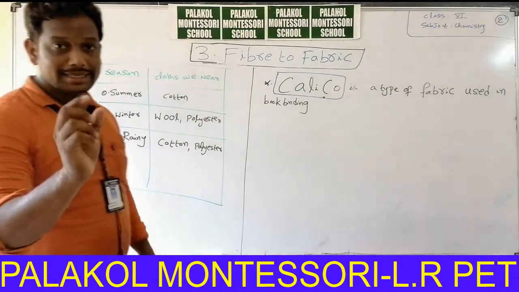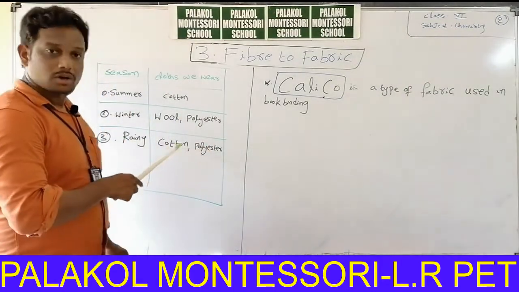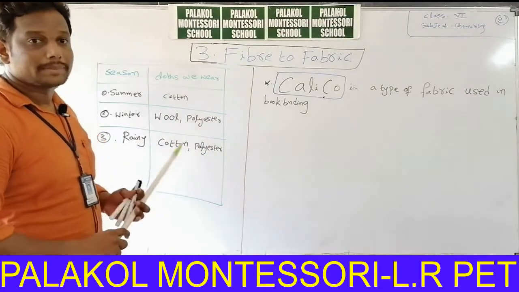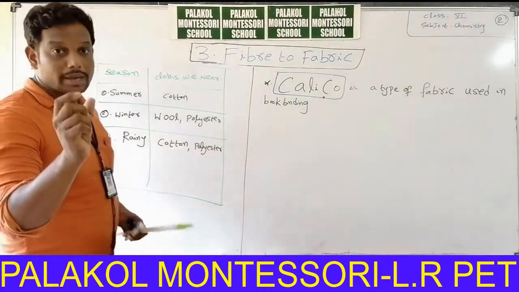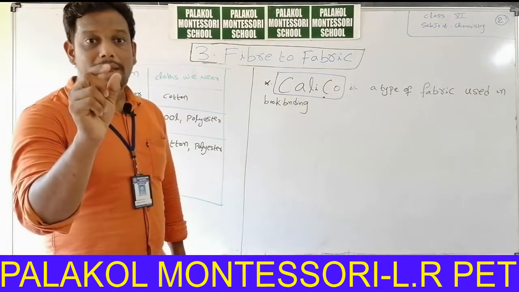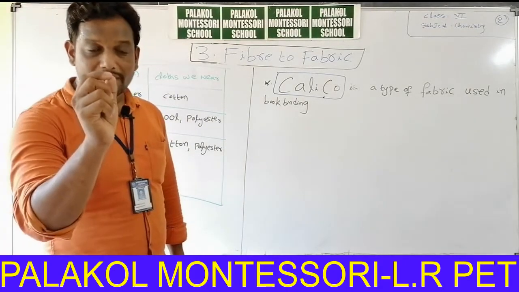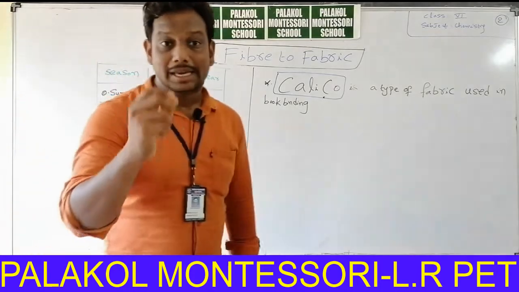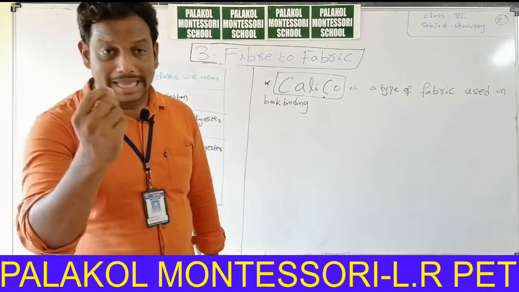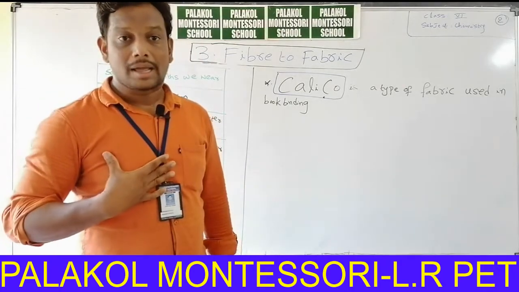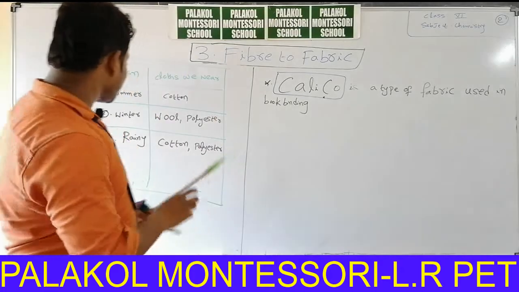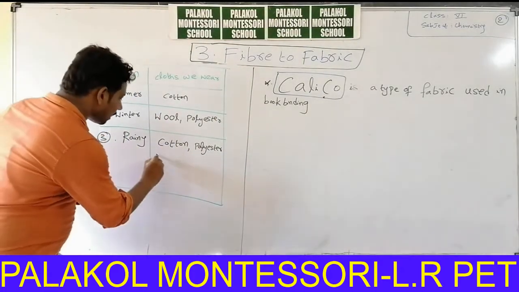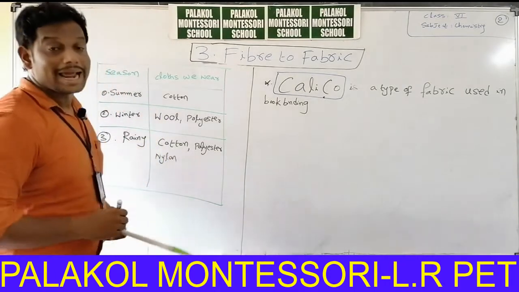Next, in rainy season we wear cotton shirts, cotton pants, and also polyester shirts and pants, along with raincoats, which are made of nylon. Nylon is resistant to water, that means it does not absorb any water. So we can write nylon here for the preparation of raincoats.